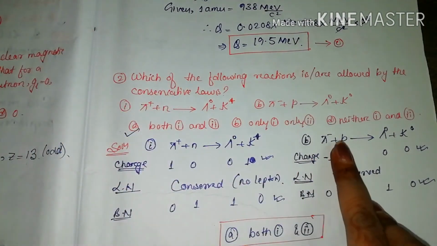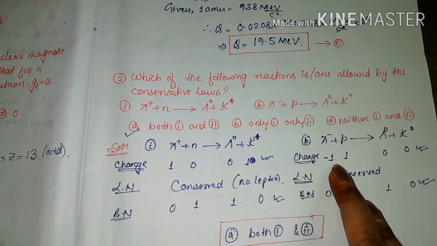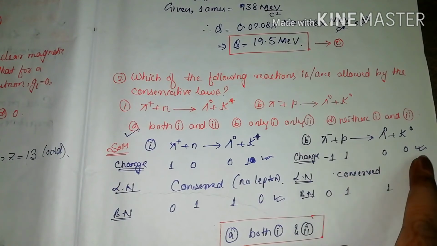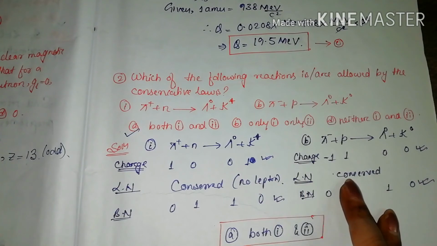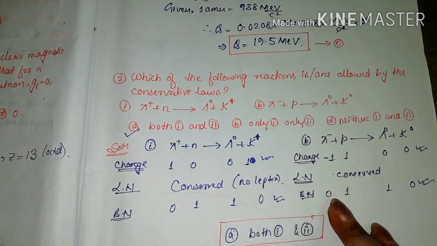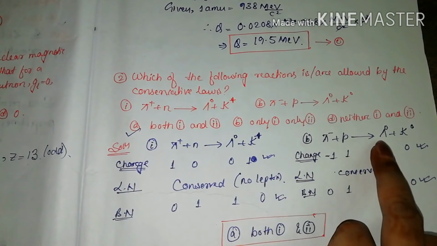Now let's come to the second one. First here also we will check the charge. It's -1, this is 1, for this it's 0, and here 0. So we can say the charge is conserved. Lepton number is also conserved because there is no lepton in this reaction. Next is the baryon number, which is 0, for proton it's 1.